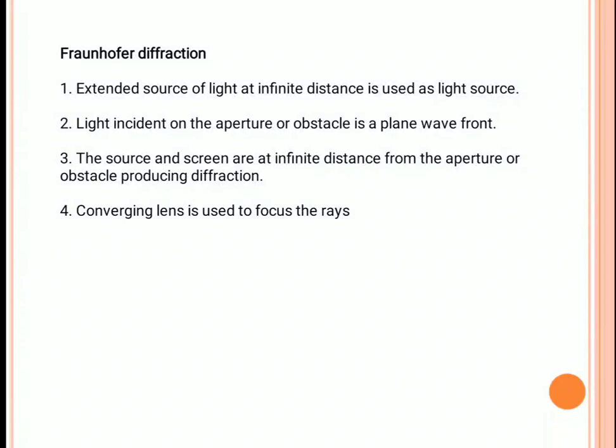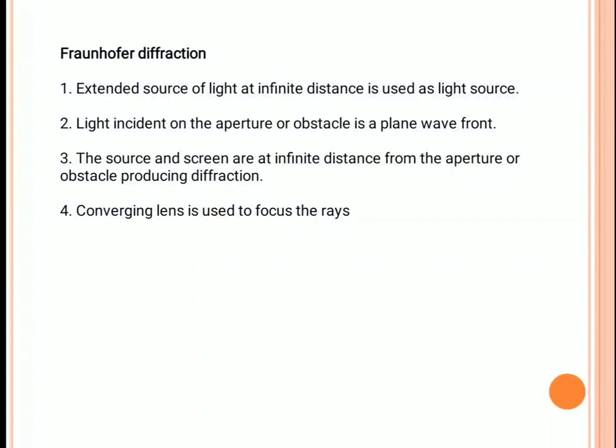Here the main important point is the source and the screen are at an infinite distance from the aperture or obstacle for producing diffraction. As the source is at an infinite distance, to focus the rays, here we compulsorily use the lens. So in this case, a converging lens is used to focus the rays.